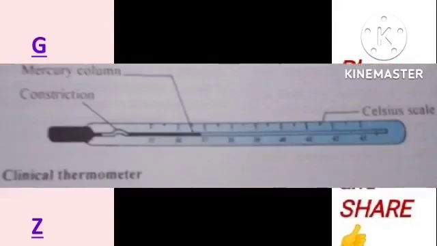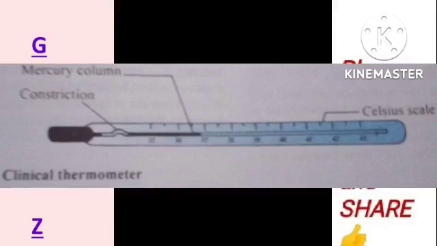Now, one special type of thermometer we'll be dealing with in this section of the video is the liquid in glass thermometer. There are different types of liquid in glass thermometer: there is a mercury thermometer, alcohol, and so on. But we'll be dealing with one special type which is known as the clinical thermometer. It is the form of mercury in glass thermometer that is used in hospitals for measuring the temperature of the human body. The temperature of a normal healthy human is about 37 degrees Celsius, but it may rise to 41 degrees in case of high fever.